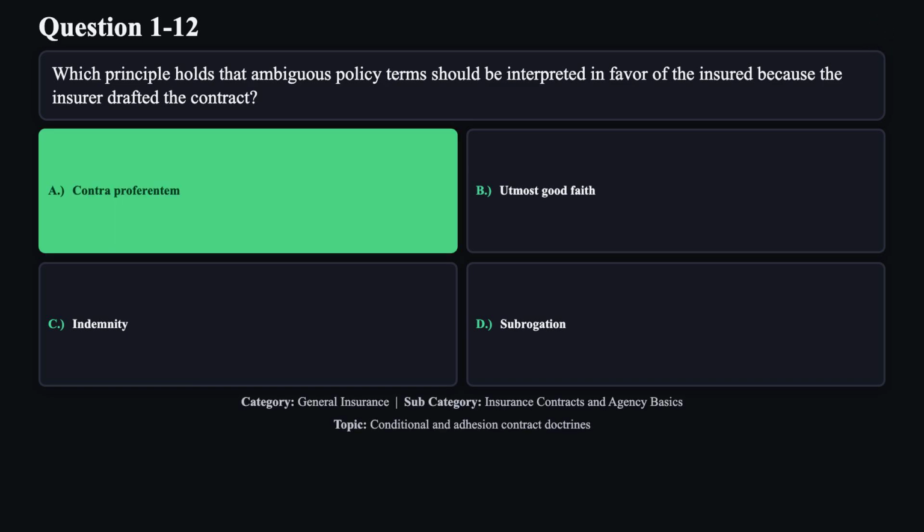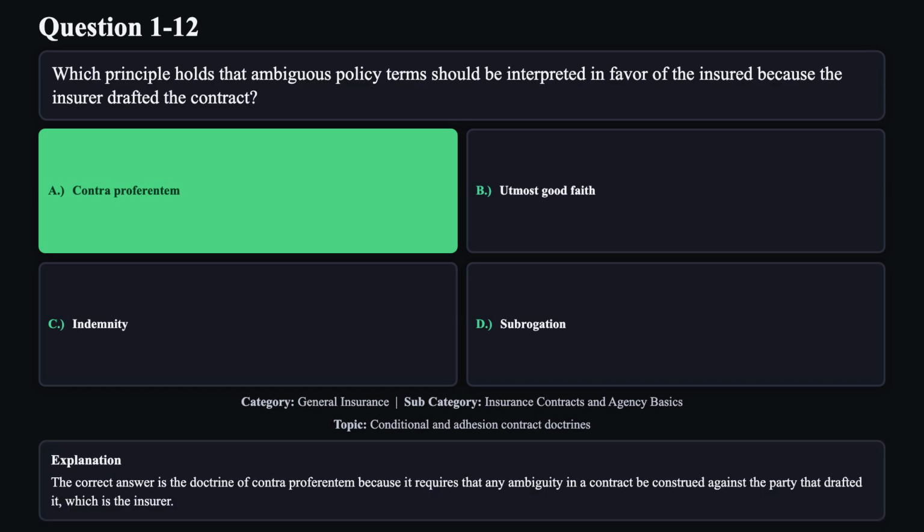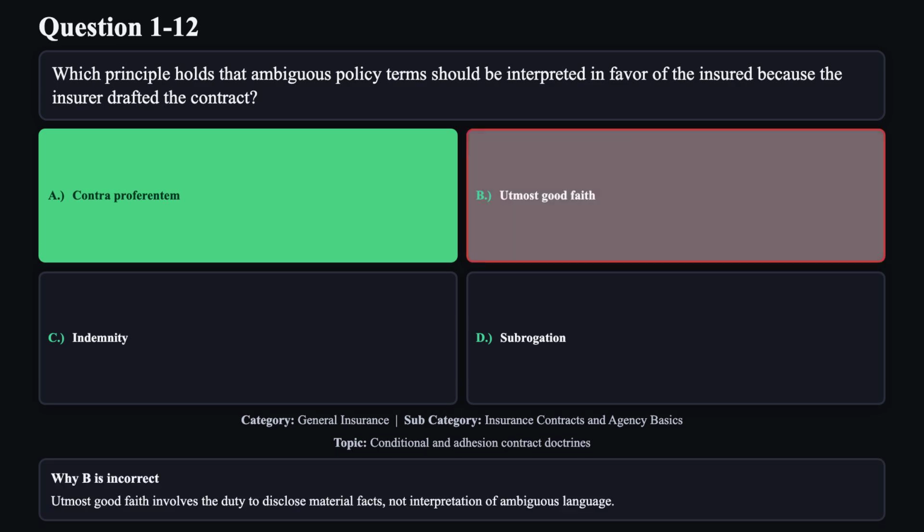The correct answer is A. The correct answer is the doctrine of contra proferentem because it requires that any ambiguity in a contract be construed against the party that drafted it, which is the insurer. Reason B is not correct. Utmost good faith involves the duty to disclose material facts, not interpretation of ambiguous language.